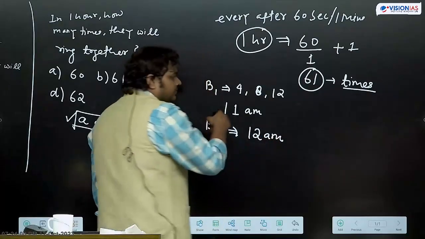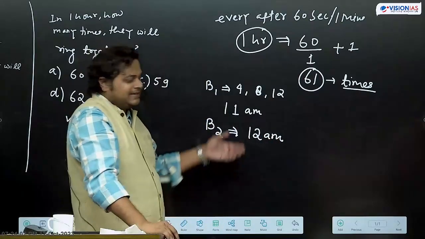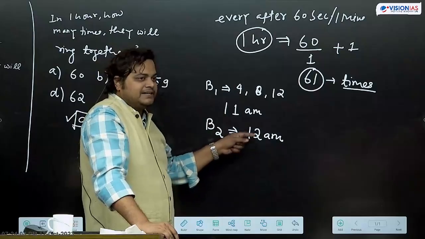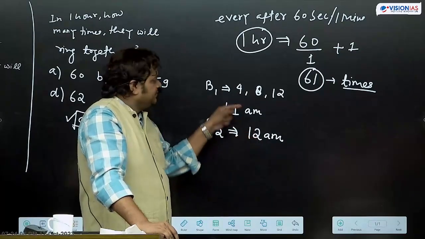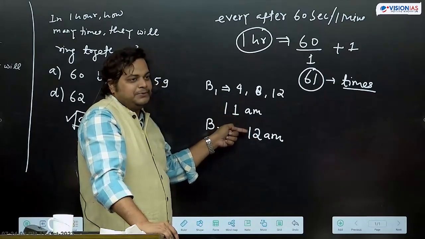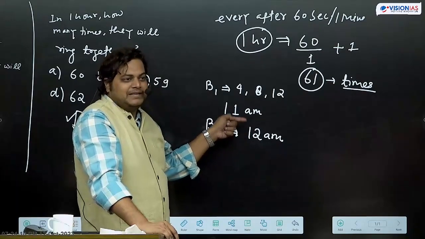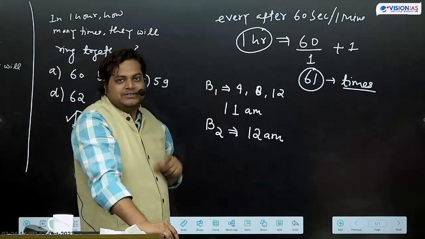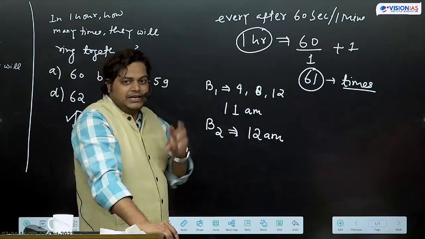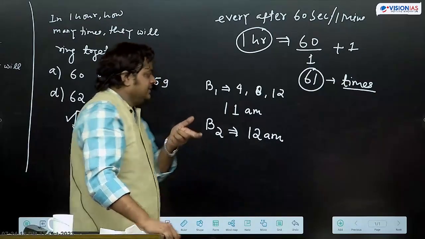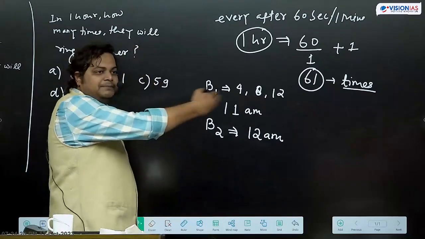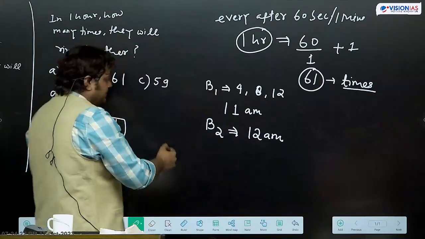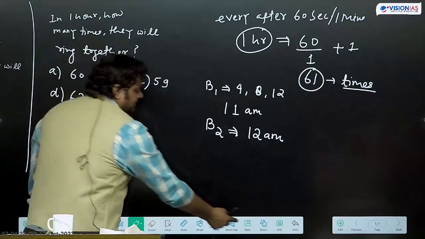So this is also 1 hour. Like B3, B4, B5, they started at 12 AM. So in this 1 hour, 11 AM to 12 AM, how many times have they rang together? 0 times. So we need to have one reference point where all the 5 bells are ringing together. So we need to assume this for this question.